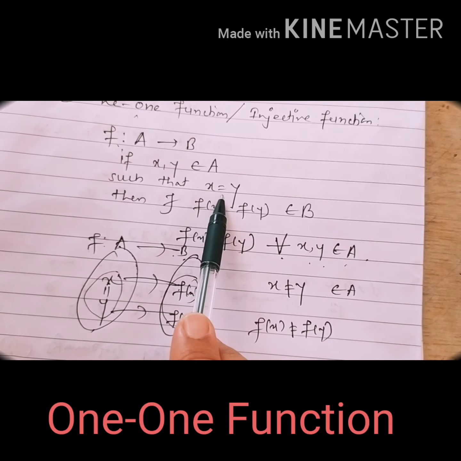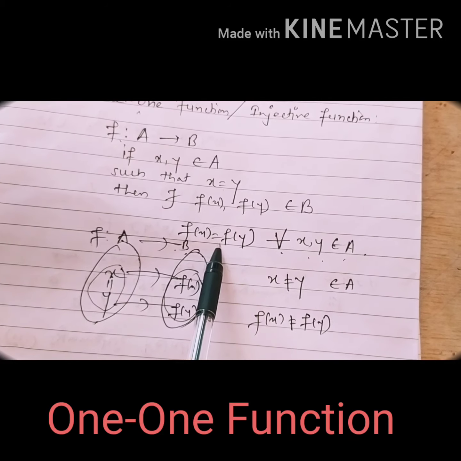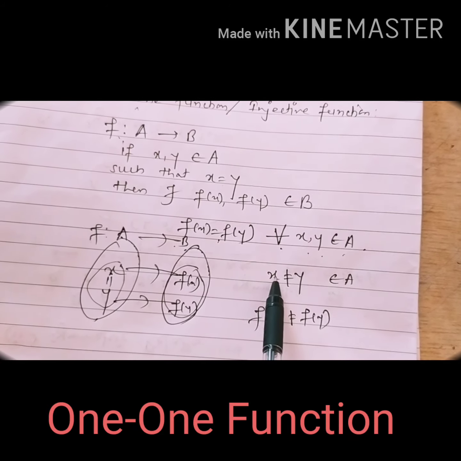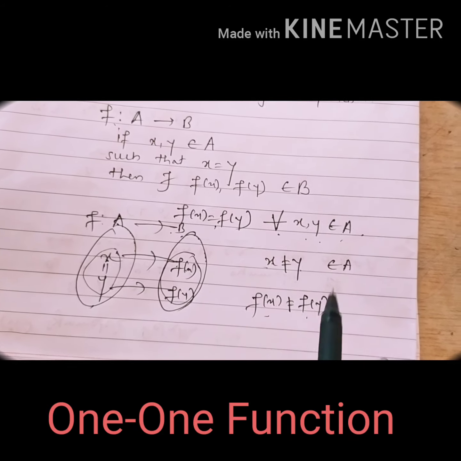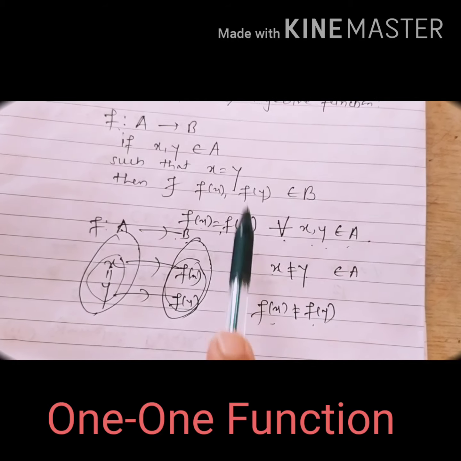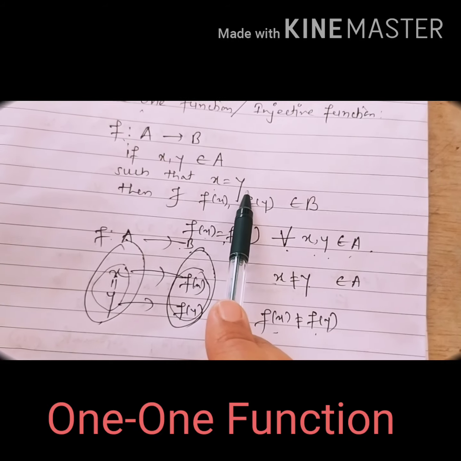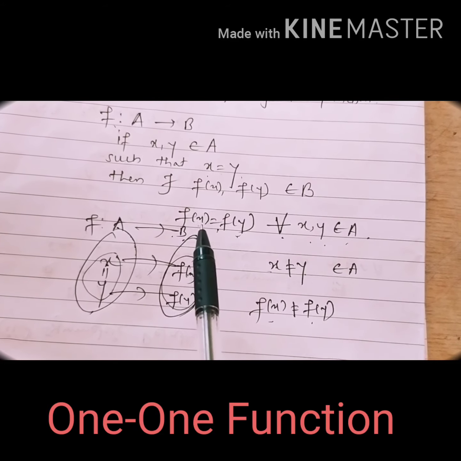Here you can consider x equals y and prove f of x equals f of y. You can consider x not equal to y and prove f of x is not equal to f of y. Reversely also, you can consider f of x equals f of y and prove x equals y. Getting? Now it depends on the question which one you have to take.